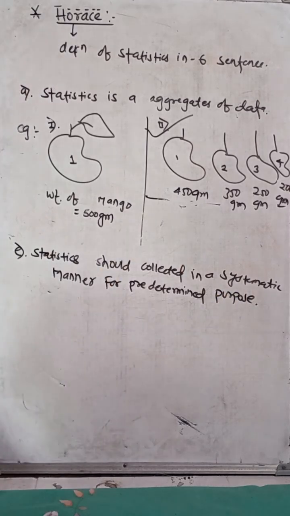So what does it mean by statistics should be collected in a systematic manner for the predetermined purpose?